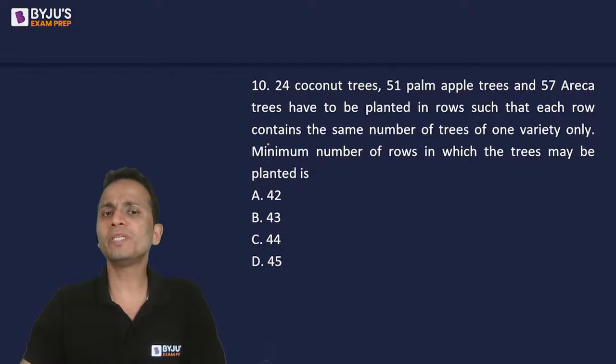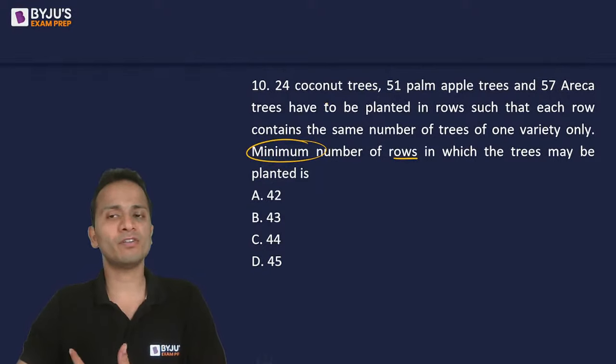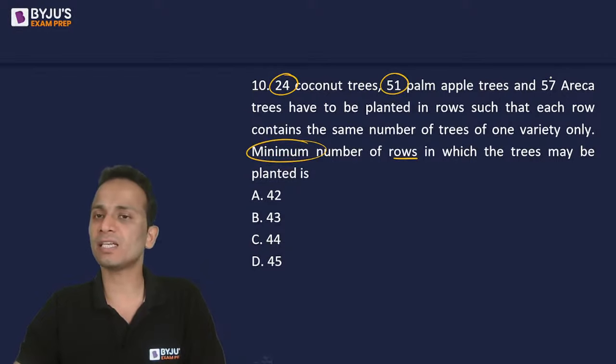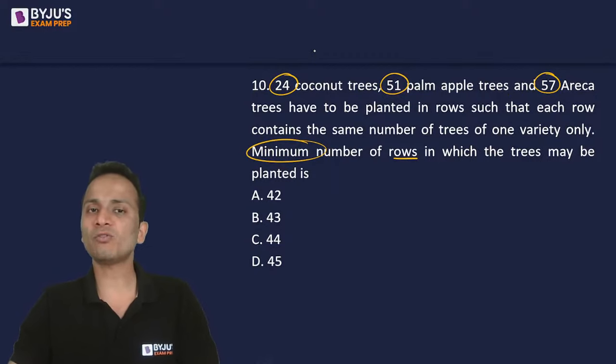So what the logic will tell you, if you have to minimize the number of rows, you'll have to maximize the number of trees in every row. Okay, now since every row will have only one variety of tree, so 24 should be divided with a number, 51 should be divided with that same number, 57 also should be divided with the same number. So we'll have to find out the highest common factor of these three numbers.